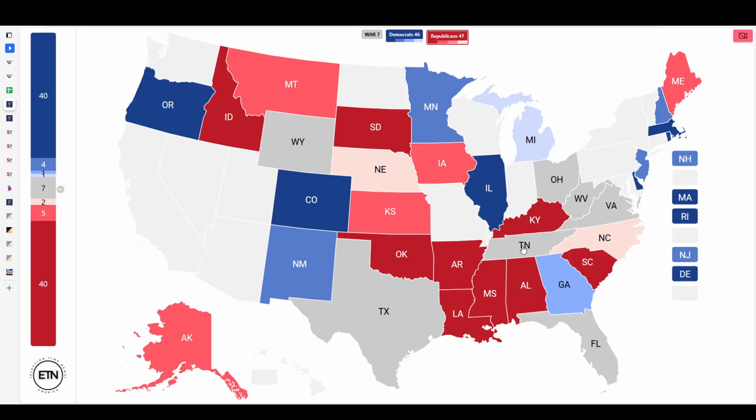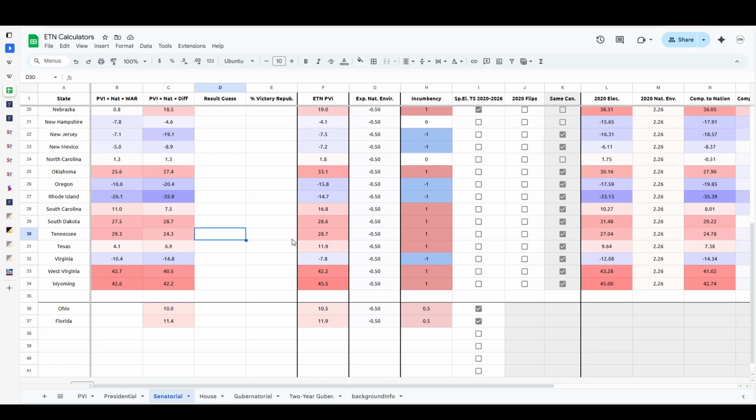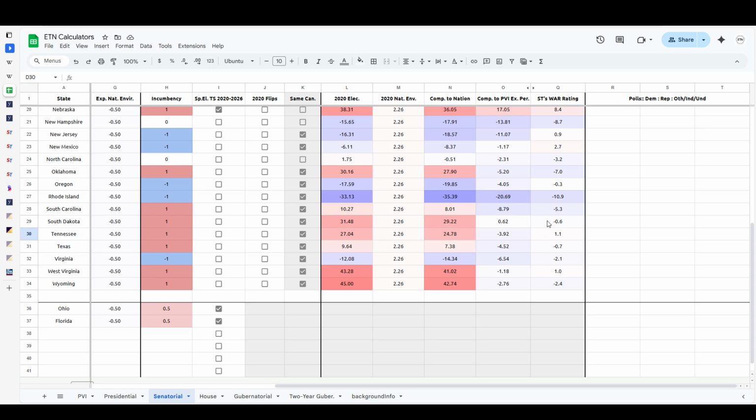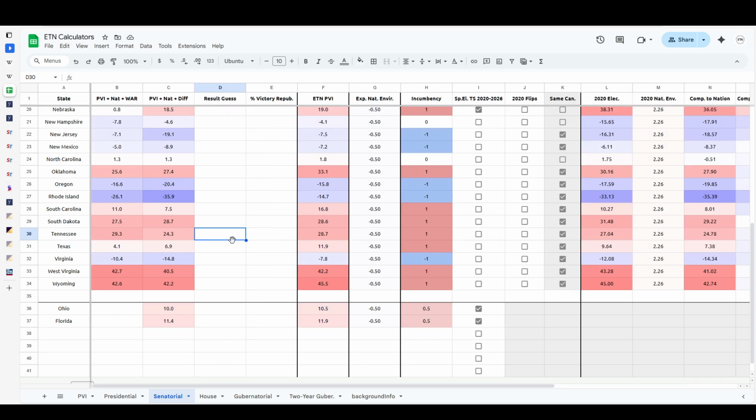Tennessee, 29 and 24. Both of those are very safe. There's quite a bit of variation there, but that's going to be because of actual strength from the WAR rating, but weakness from the comparative PVI rating. Now, Texas, this is going to be interesting.